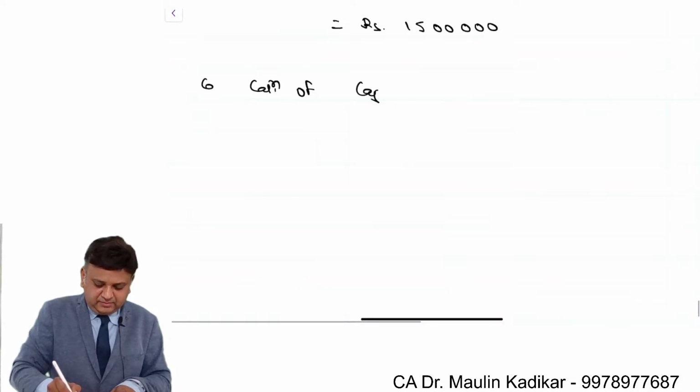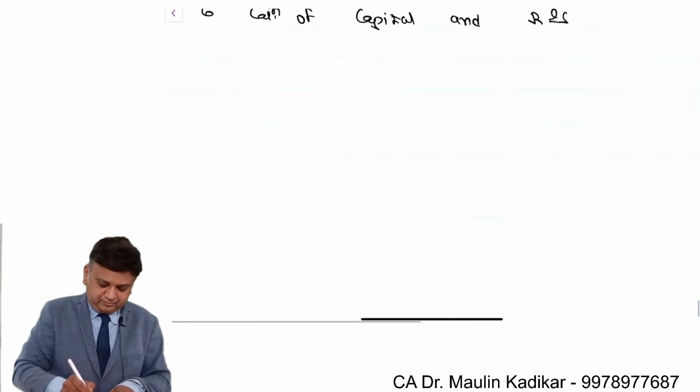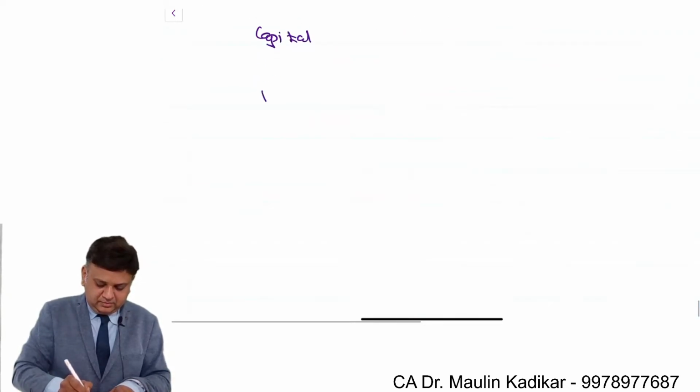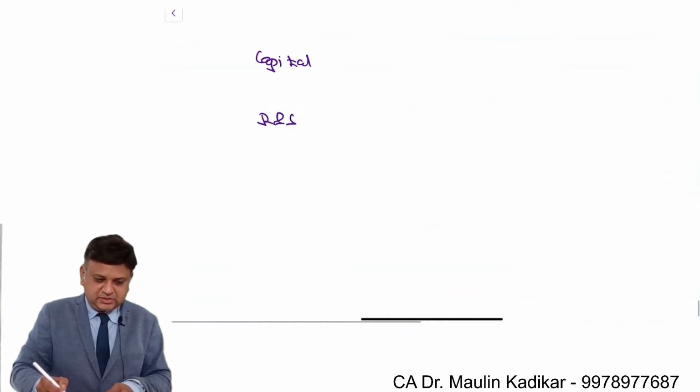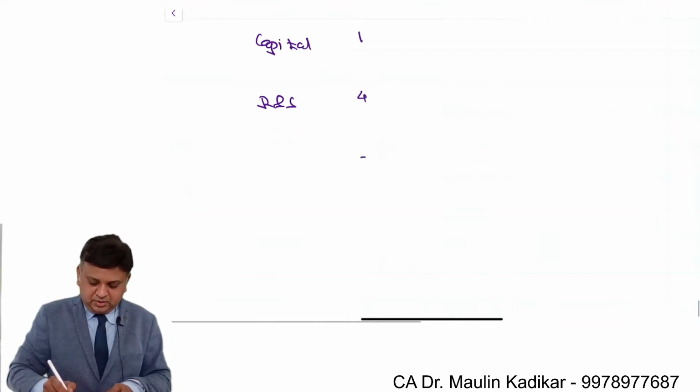So sixth, calculation of capital and reserves and surplus. Capital to reserves and surplus is 1:4. The total is 5.